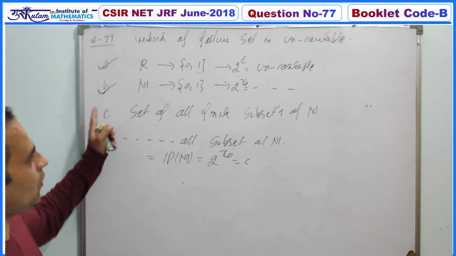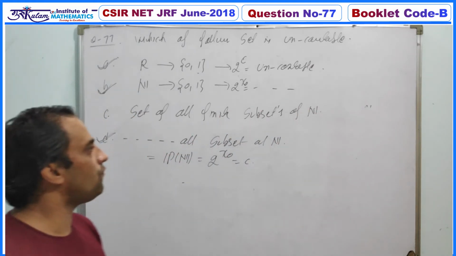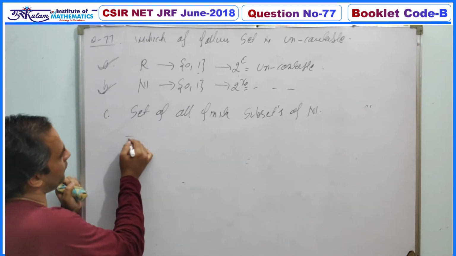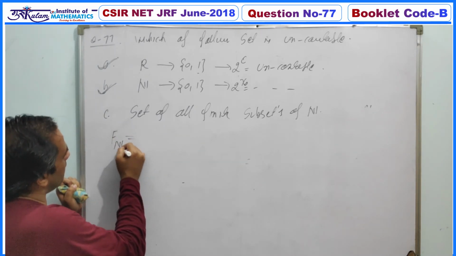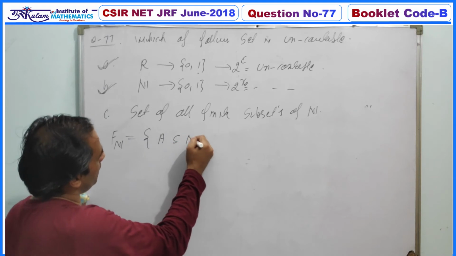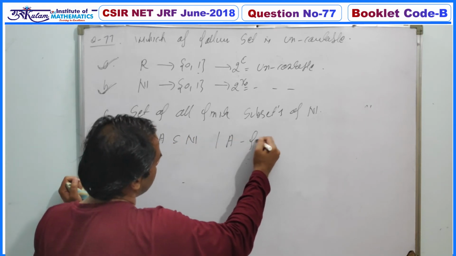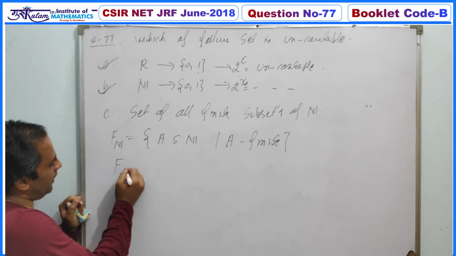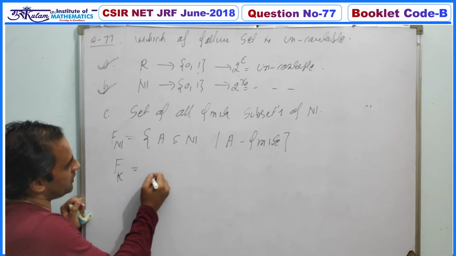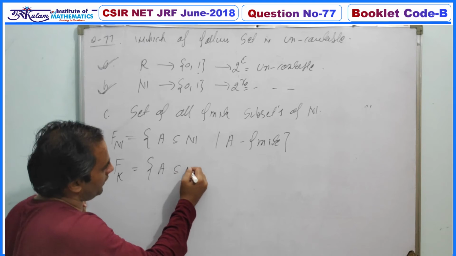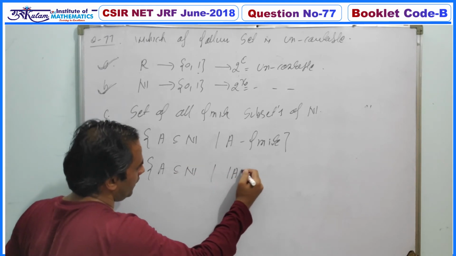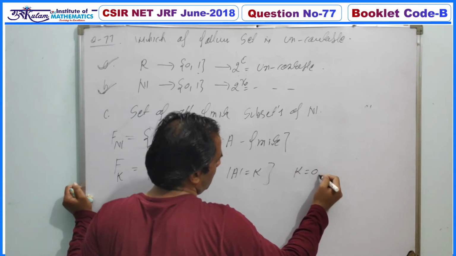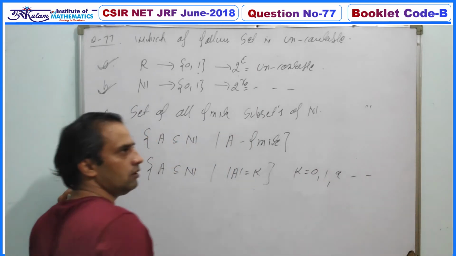Now for the set of all subsets of N which are finite, we have to find the number of such subsets. So let F(N) be the set of subsets A of N where A is a finite set, and define F_k as the subsets of N with the number of elements in A exactly k, where k can be 0, 1, 2 and so on.